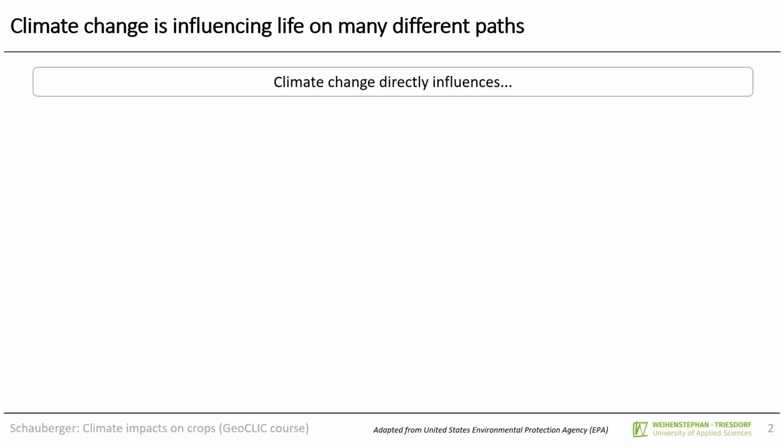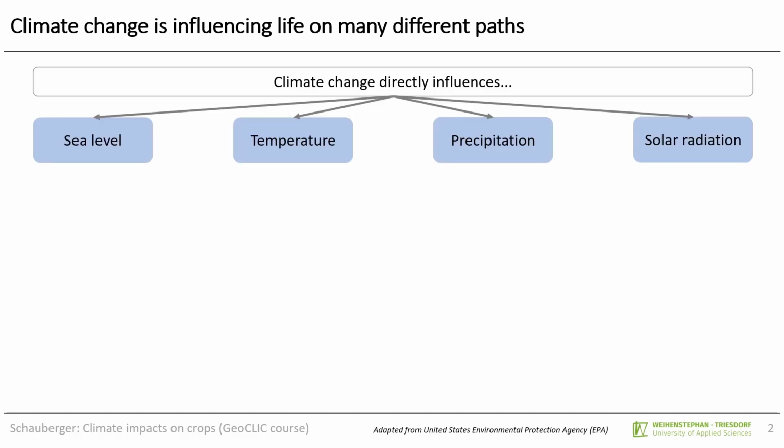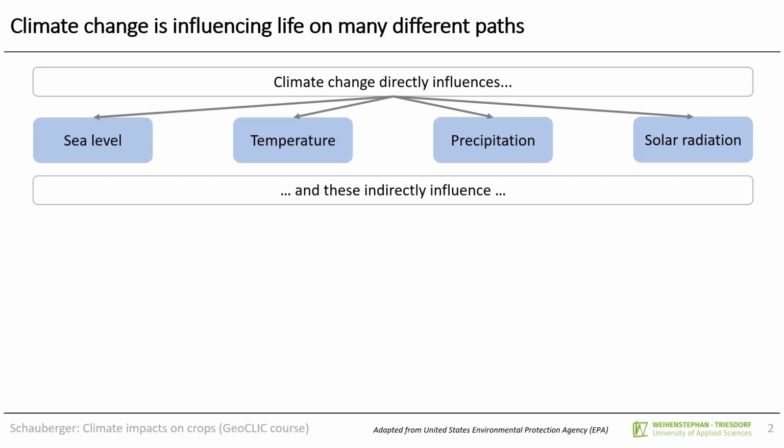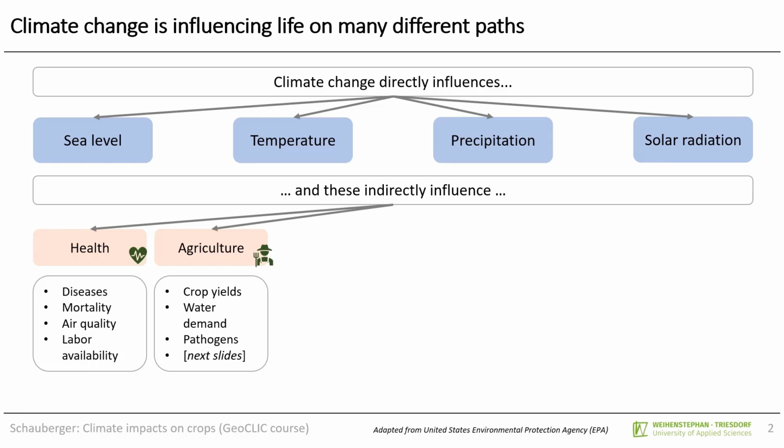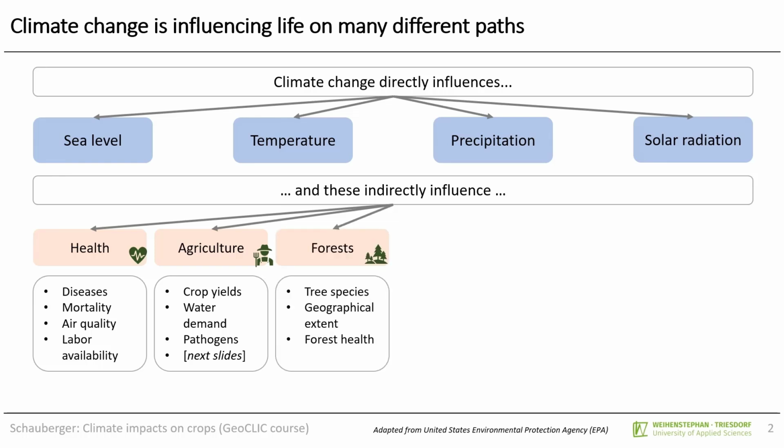So climate change directly influences the solar radiation, the sea level, the temperature, and also the precipitation. And these four aspects have an indirect influence on the health, for example, regarding diseases, mortality, the air quality, or labor availability. Also on the agriculture, regarding crop yields, water demands, pathogens, and many more aspects you will see in the next slides. It also influences forests, for example, regarding the tree species, their extent, also the extent of forests themselves, and the forest health.